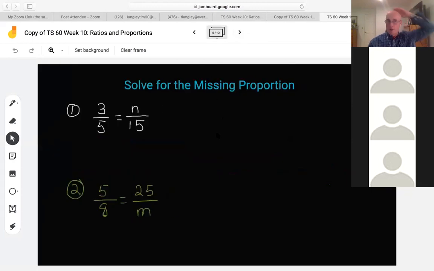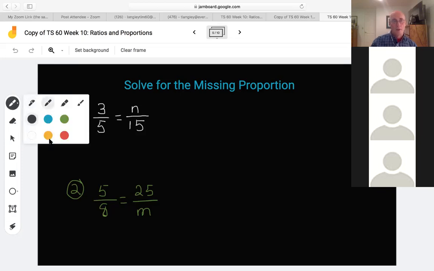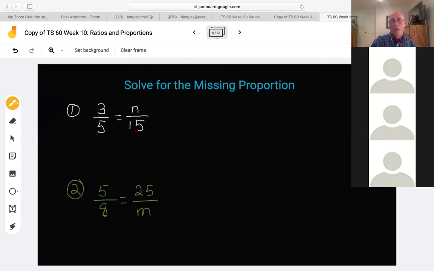Okay. All right. So anyway, in this example here, I could do this by just eyeing number 1 here, and kind of figure it out. I could go, oh yeah, 5 times 3 is 15, so 3 times 3 is 9. Now what I want to show you though is, remember last week we started doing one-step algebra equations. We're solving one-step equations. Here's what you're going to do to solve these. You're going to start getting used to cross multiplying and taking the two ratios and putting it into an algebra problem. So we're going to do that by cross multiplying.